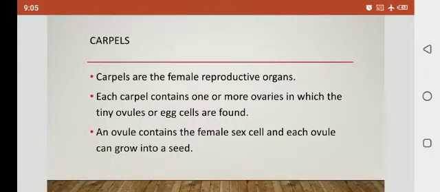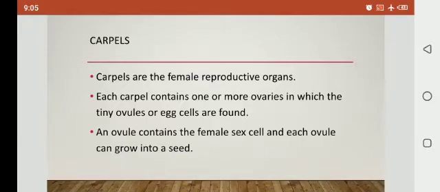Now coming towards the carpel. Carpels are the female reproductive organs. Each carpel contains one or more ovaries in which tiny ovules or egg cells are found. An ovule contains the female sex cell, and each ovule can grow into a seed. Clear, girls?